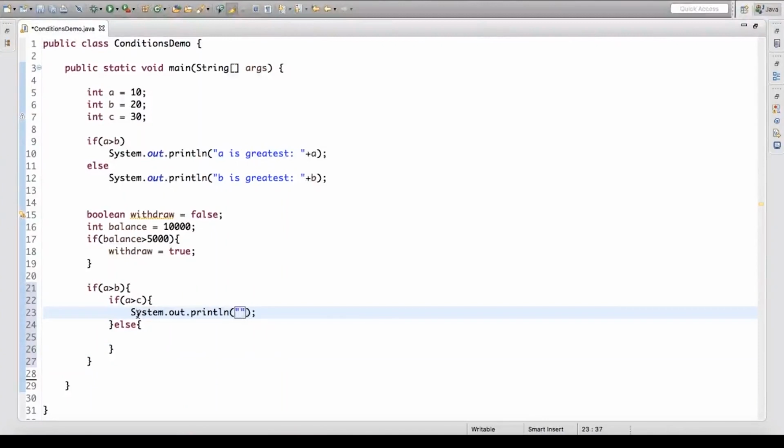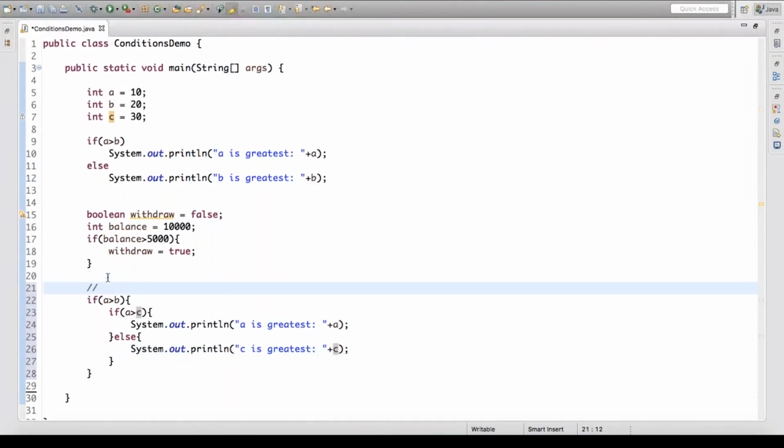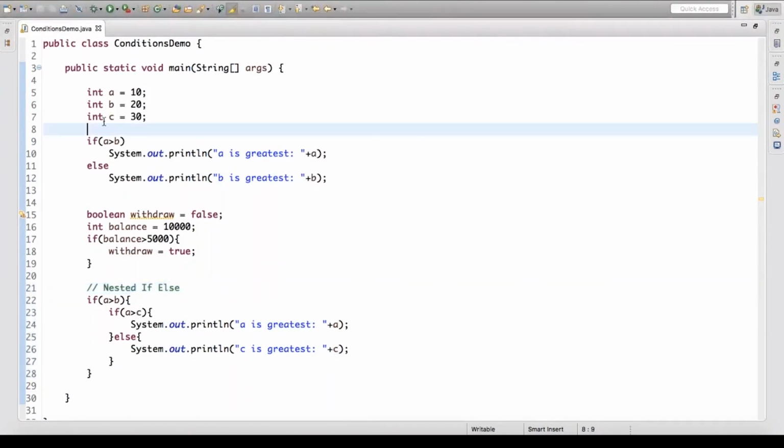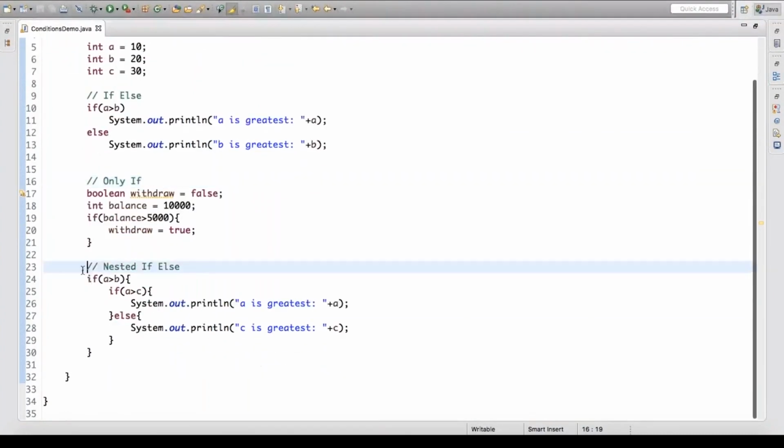Here I'll just say SYSO A is greatest, and in the else part we get C is greatest. We have compared three numbers, and this concept is known as nested if else.